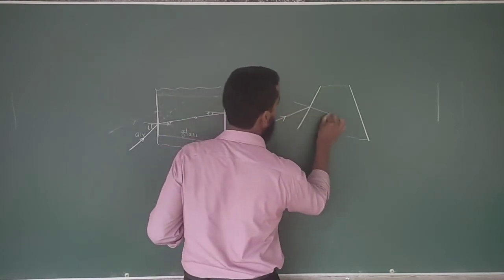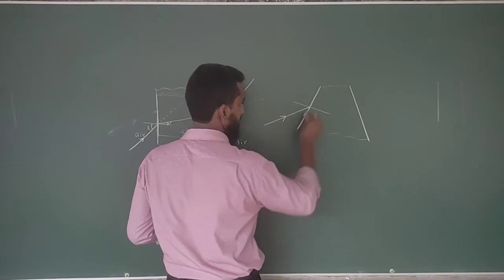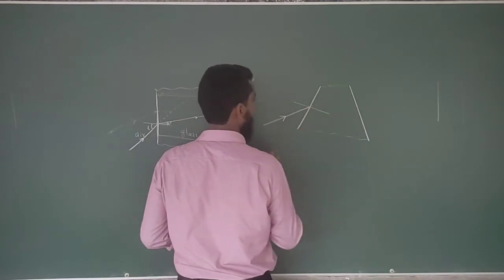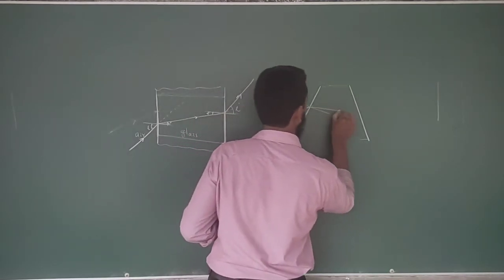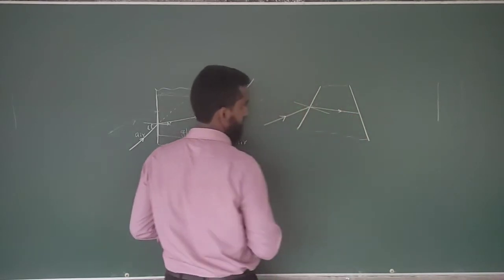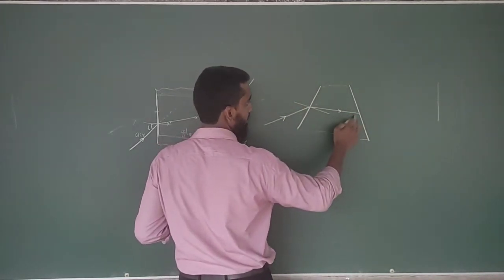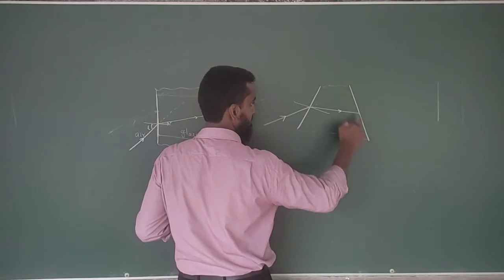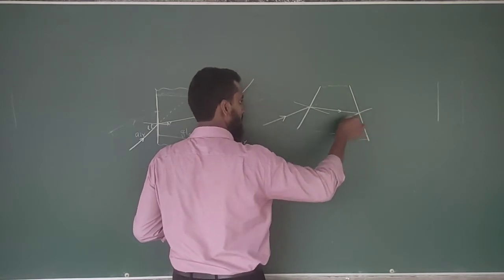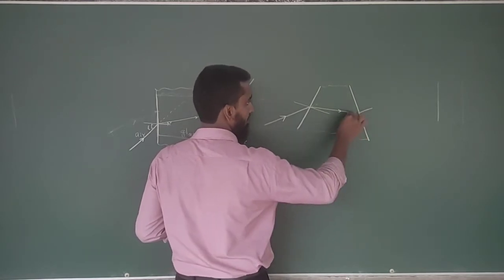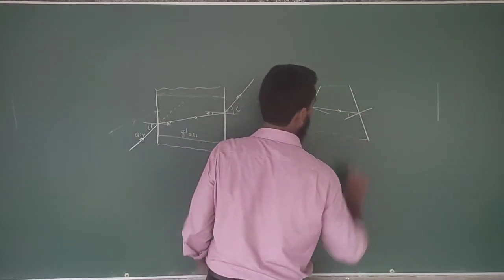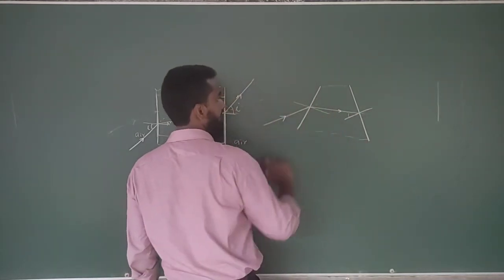Here the normal is going to be like this. The light ray which should move in this direction is going to move towards the normal. Again, it's going to strike on this interface, and this is going to be the normal of this interface. This should be the pathway of this light ray.